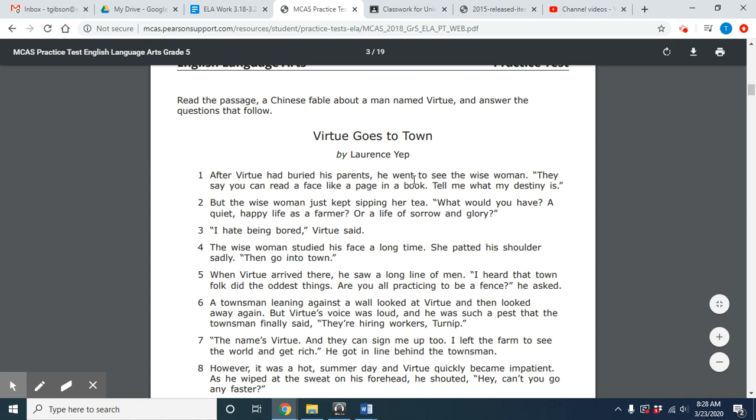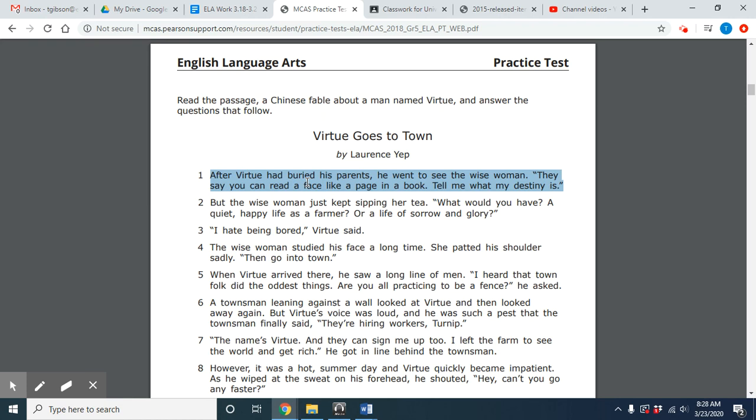After Virtue had buried his parents, he went to see the wise woman. And so this is where this piece comes up, right? But can we actually get something from paragraph one? No, we kind of need to read a little bit further just to understand what's going on.